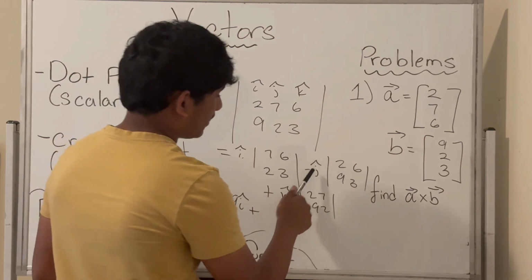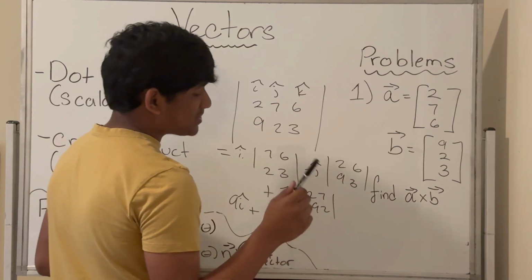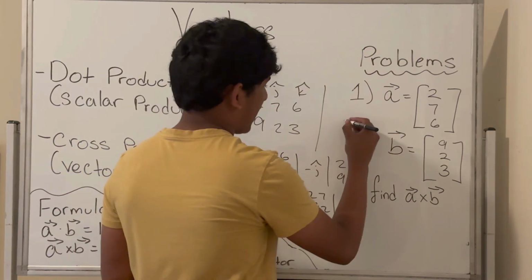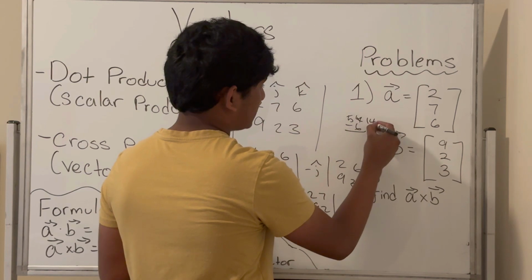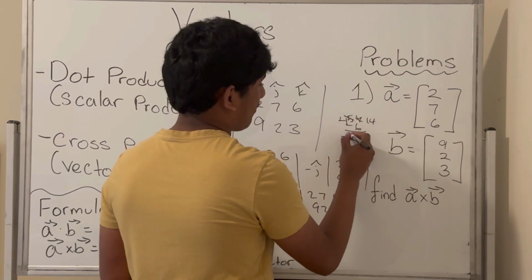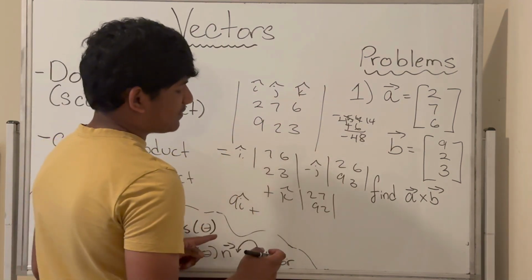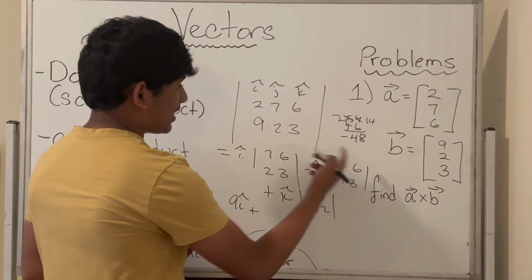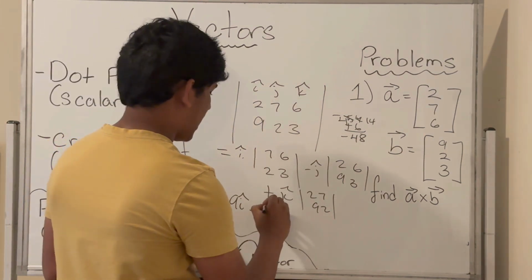Next, 2 times 3 is 6, 6 minus 54 is minus 48, and minus 48 times minus j hat gives us plus 48j hat.